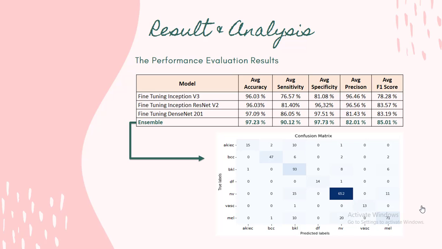The 3 CNN architectures with the best performance are combined to calculate the average value in terms of accuracy, sensitivity, specificity, precision, and F1 score. The classification performance results are described here. All values are obtained from this confusion matrix.